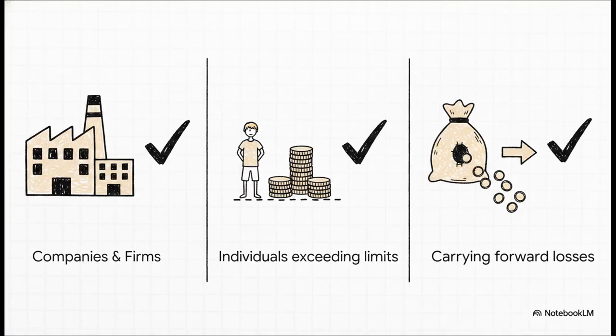Okay, so the crucial takeaway here is that corporate entities and firms, they must file universally. It literally doesn't matter if you're making millions in profit or running at a massive loss, you are filing. But for individuals and HUFs, you generally only need to file if your total income exceeds the basic exemption limit. Oh, and a quick reminder, if an assessee wants to carry forward any business or capital losses to future years, filing a return under this section becomes strictly mandatory. But wait, we have some very specific exceptions to talk about.